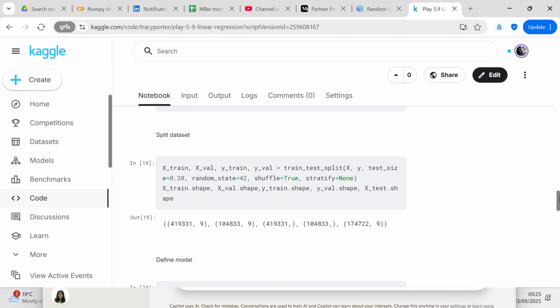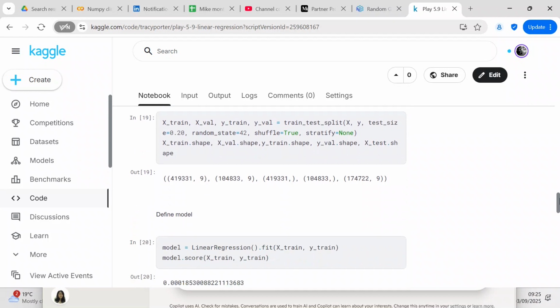So we split our data set into training and validation sets using sklearn's train_test_split. And then we look at the shape of the training and validation sets if you want to see that.